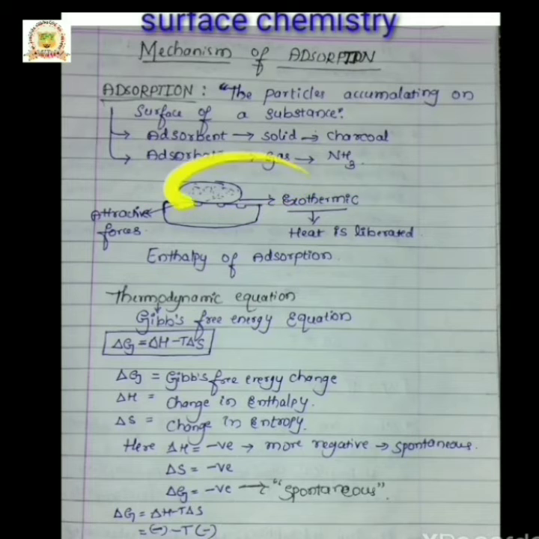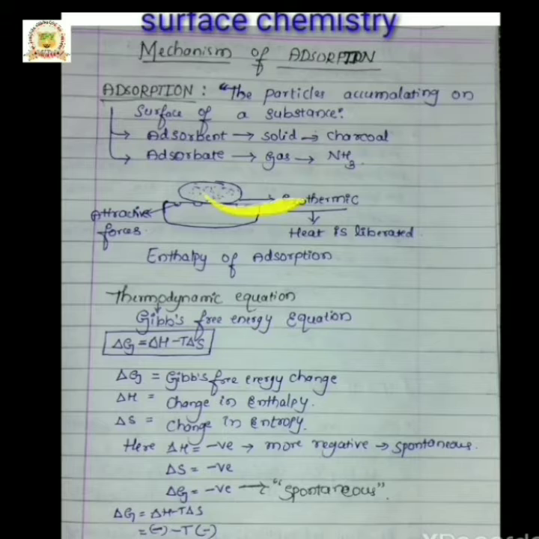So these are gas molecules. These gas molecules are allowed to be adsorbed on the surface of the charcoal. Whenever the gas molecules are adsorbed, heat is released, so the process is exothermic. Now apply the thermodynamic equation, the Gibbs free energy change: delta G is equal to delta H minus T delta S. Delta G is the Gibbs free energy change, that is the amount of energy available to do useful work. Delta H is the change in enthalpy, or the heat content of the system. Delta S is the change in entropy. Entropy is a measurement of the randomness of the system.